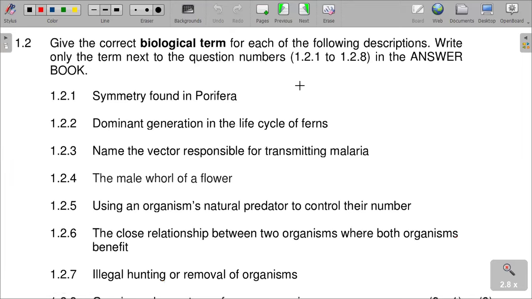We need to give the biological term for each of the following descriptions. Only write the term next to the question numbers in the answer book. So, the symmetry found in the Porifera: what is it called? It's called asymmetry.